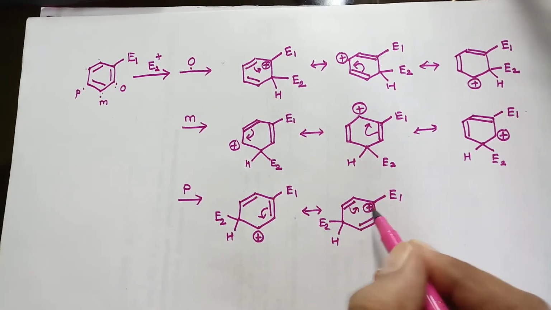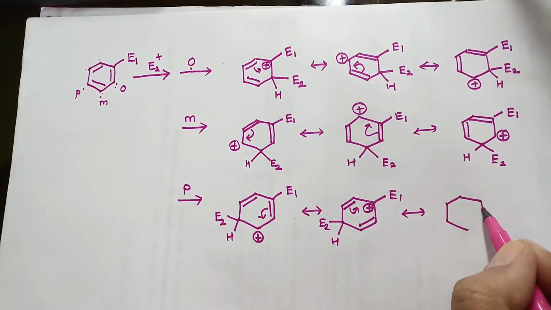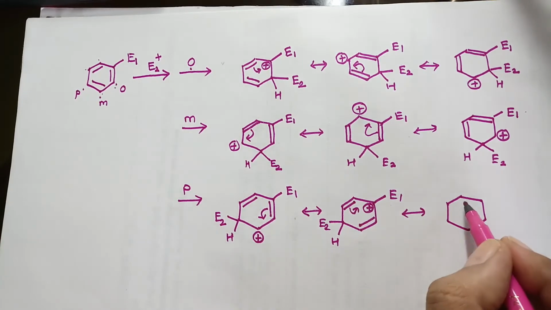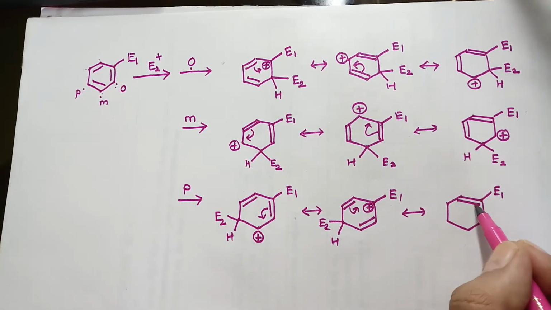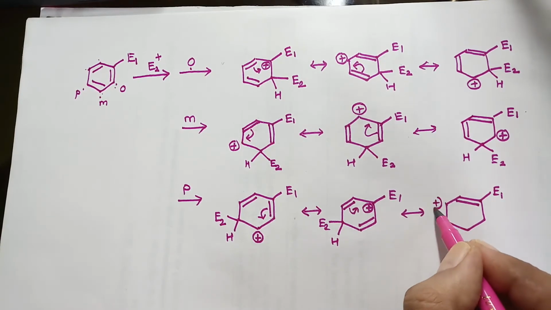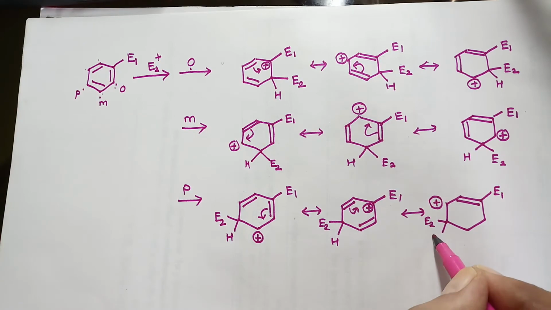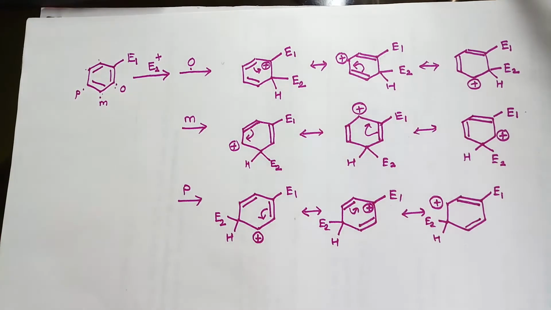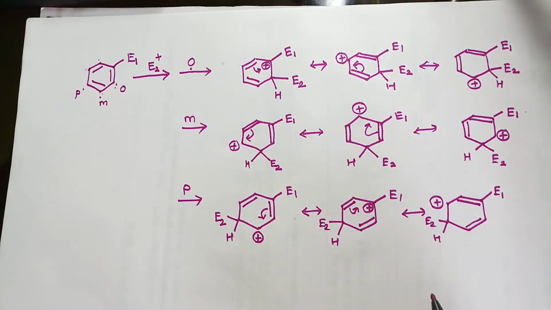Again, if this pair is utilized for delocalization or formation of a bond between the two, a bond is formed between the two carbon atoms, and now this carbon will have the positive charge. So these are the 9 canonical structures possible if the attack takes place at ortho, meta or para.